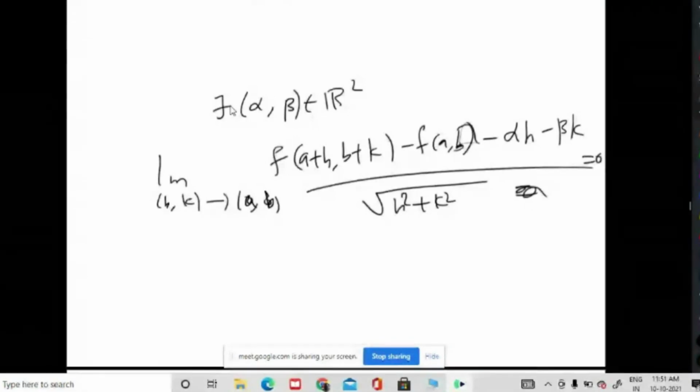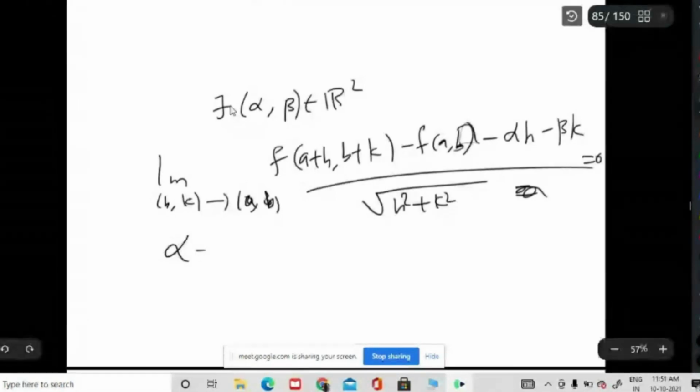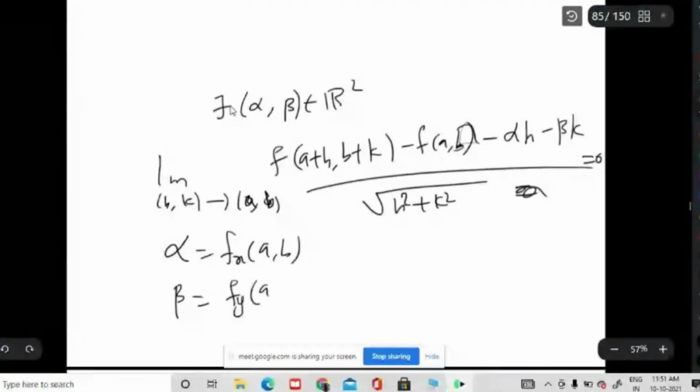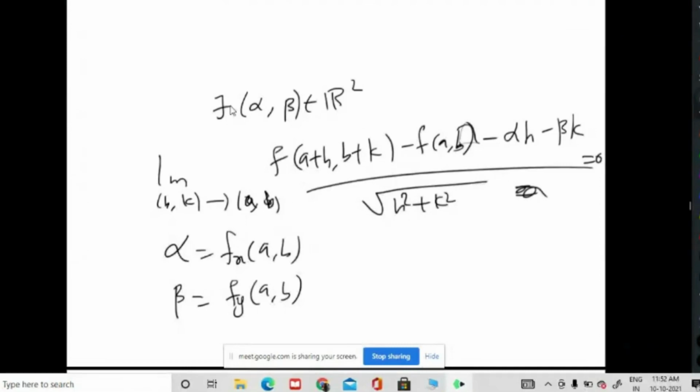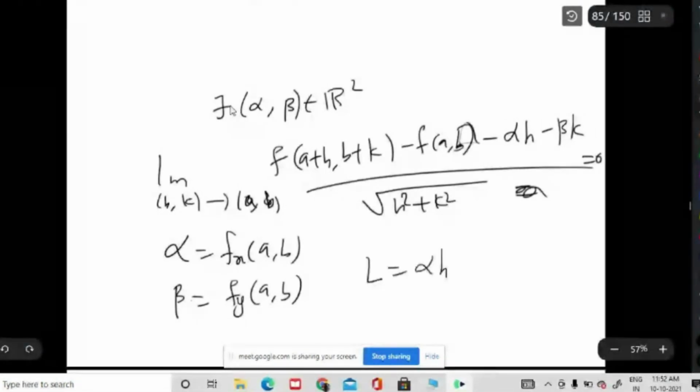Suppose it is differentiable. What are these alpha and beta? Alpha should be fx at a, b, and beta is fy at a, b. So first I find fx at 0, 0 and fy at 0, 0. If it is differentiable, then your derivative should be L, that is alpha h plus beta k.